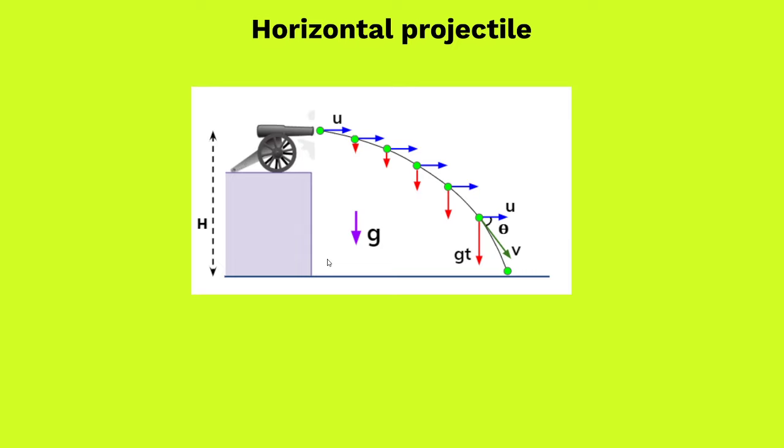A particularly interesting and typical question comes in this topic, which involves a jet plane trying to drop a bomb on an enemy bunker. Such questions are solved in this type of two-dimensional motion called horizontal projection.